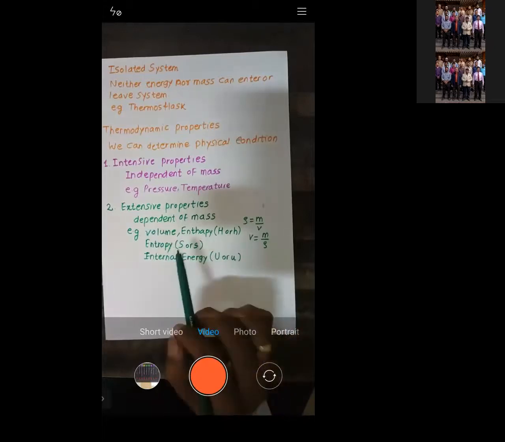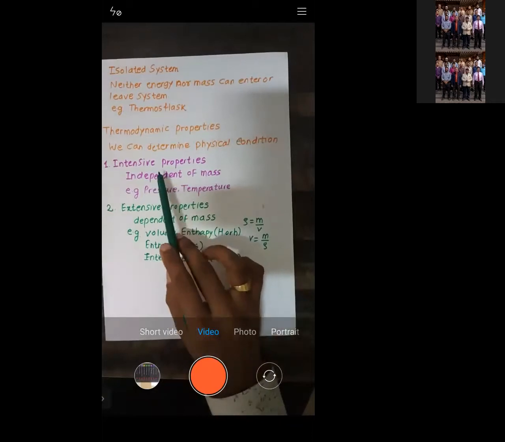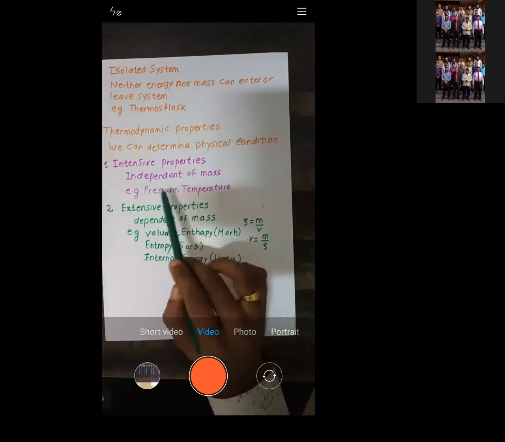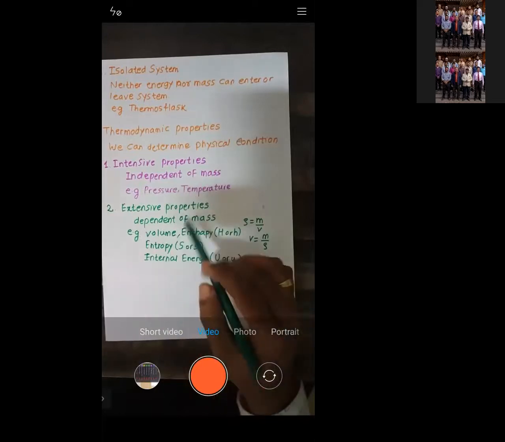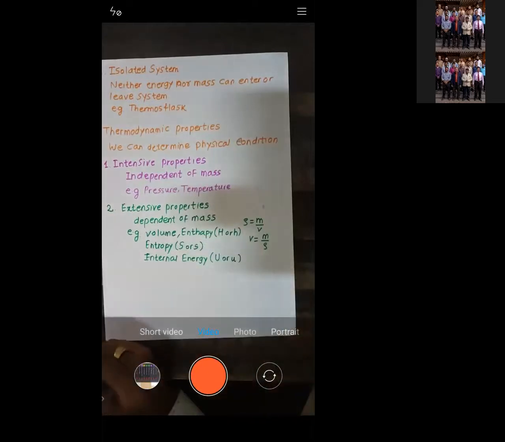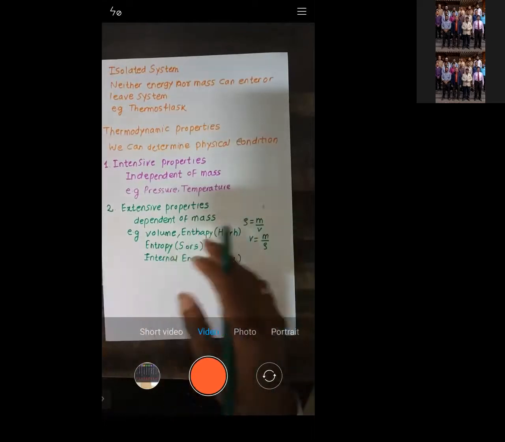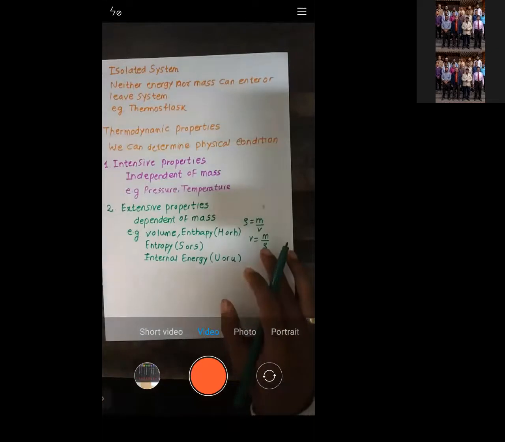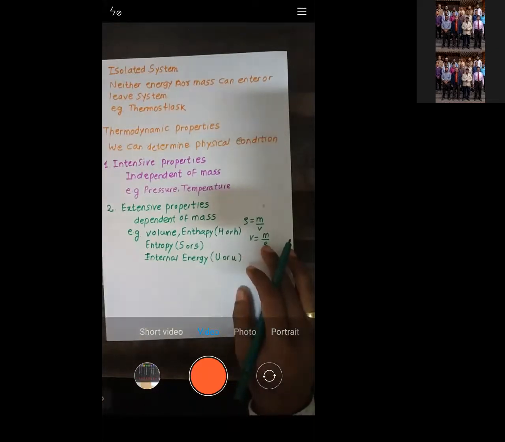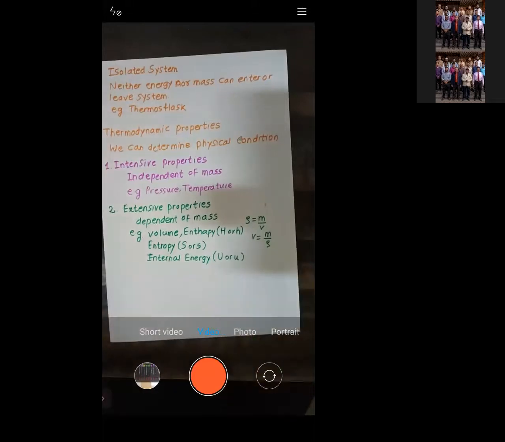So just remember which properties don't depend upon mass, like pressure and temperature. And the rest of the properties depend upon mass only, like volume, enthalpy, entropy, internal energy. Now, there is one more term.